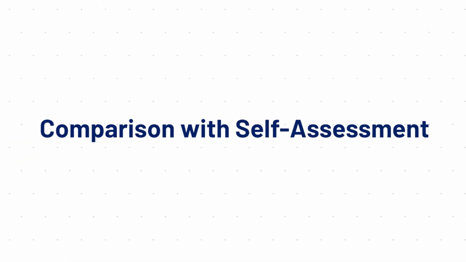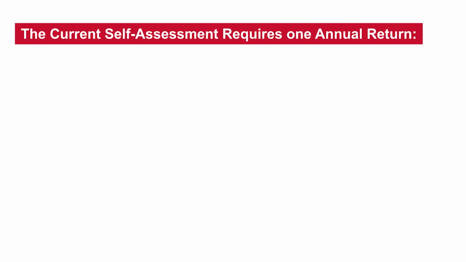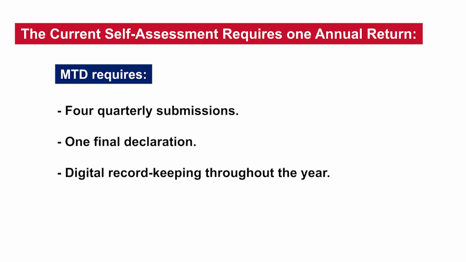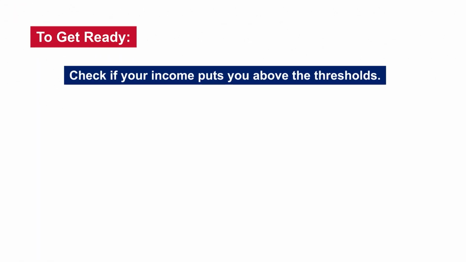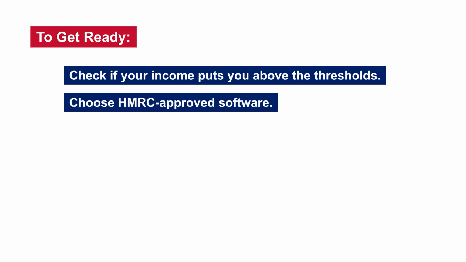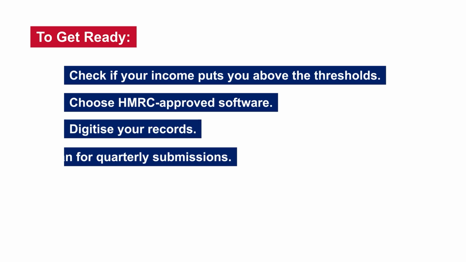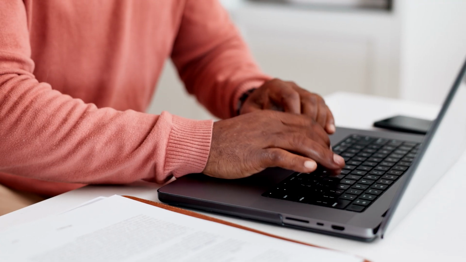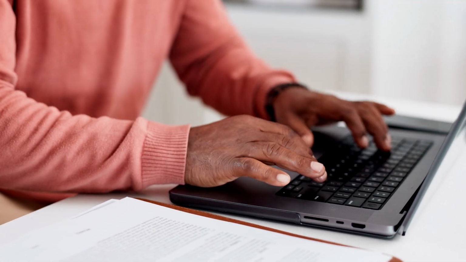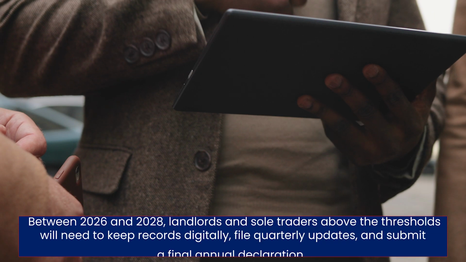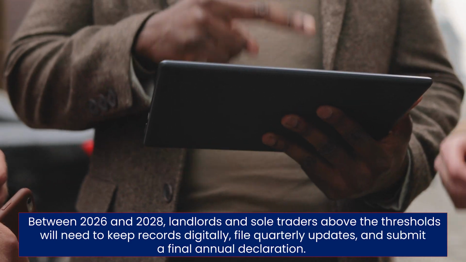Comparison with self-assessment. The current self-assessment requires 1 annual return. MTD requires 4 quarterly submissions, 1 final declaration, and digital record keeping throughout the year. How to prepare. To get ready, check if your income puts you above the thresholds. Choose HMRC-approved software. Digitize your records. Plan for quarterly submissions.